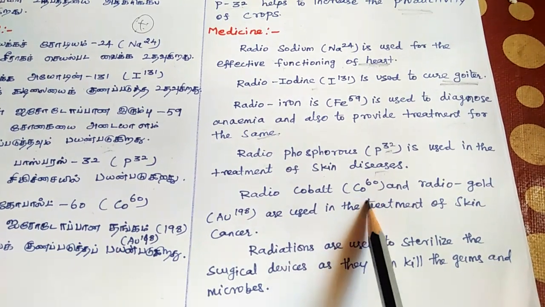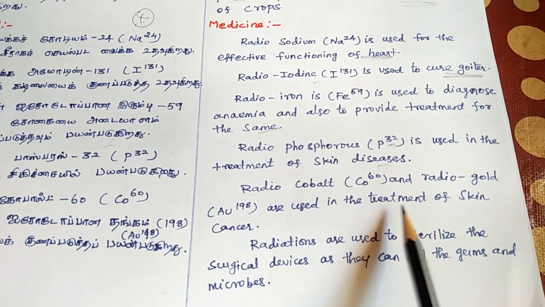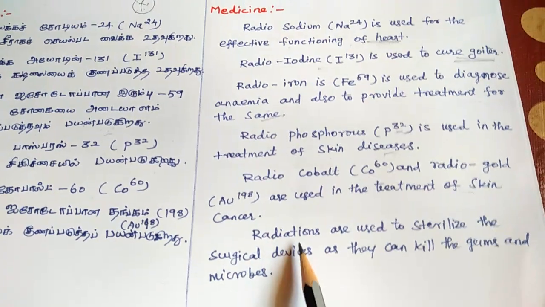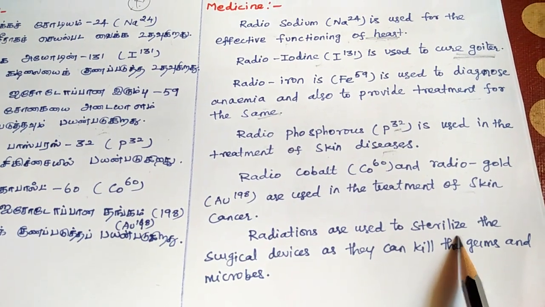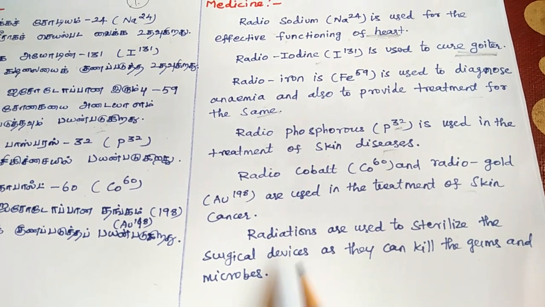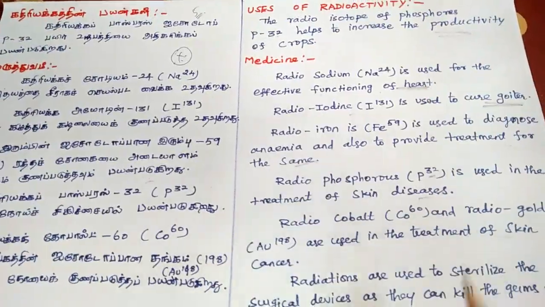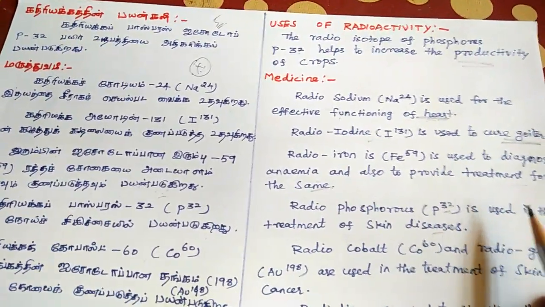Radio cobalt Co60 and radio gold Au198 are used in the treatment of skin cancer. Radiations are used to sterilize surgical devices as they can kill germs and microbes. These are the medicinal uses of radioactivity.